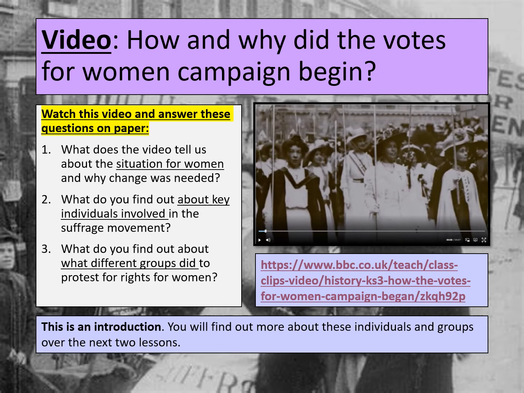So before we start looking at the actions and methods of the suffragists in today's lesson and the suffragettes in our next lesson, I want us to start by thinking about why this campaign began for women to gain the right to vote. Because although this campaign was largely about getting women the right to vote, it was about many other rights too. At this period of time, in the 19th century in particular, women were seen as second-class citizens.